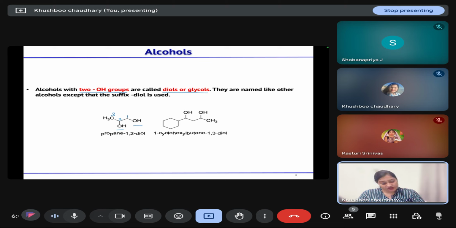Similarly, if we give numbering here, this is 1, 2, 3, and 4. So it is a 4 carbon chain, and we will name it 1-cyclohexylbutane-1,3-diol. So instead of ol, we will use diol for 2 hydroxyl groups in the carbon chain.